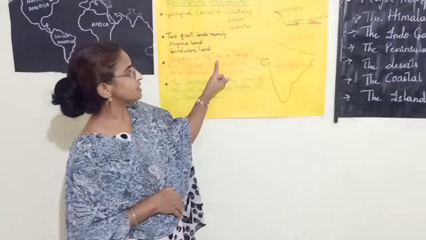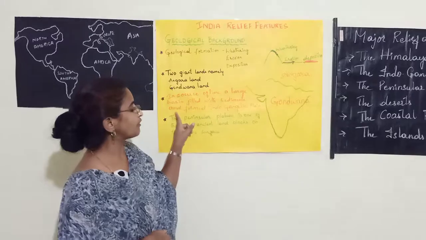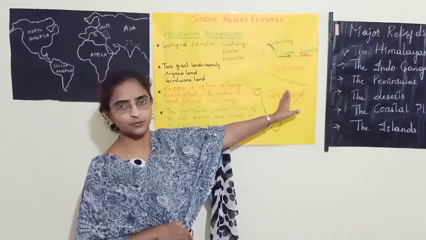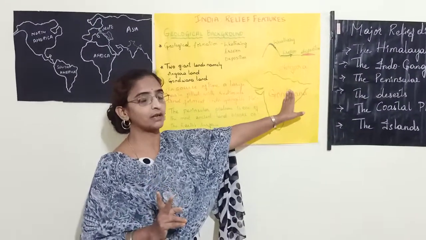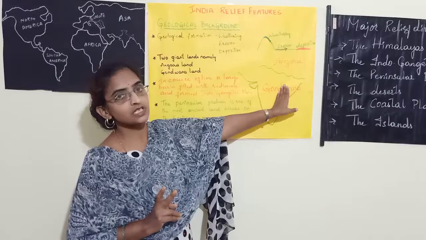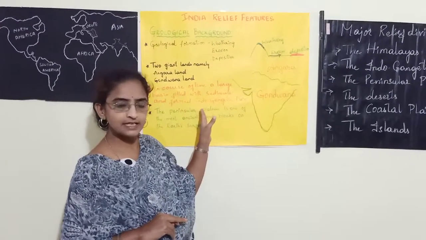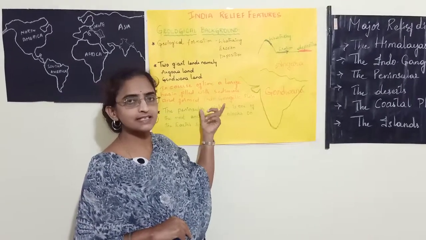In course of time, a large basin filled with sediments and formed the Indo-Gangetic plain. Which two major rivers played a very important role in depositing and forming the northern plains? One is the Indus river and the other one is the Ganges.